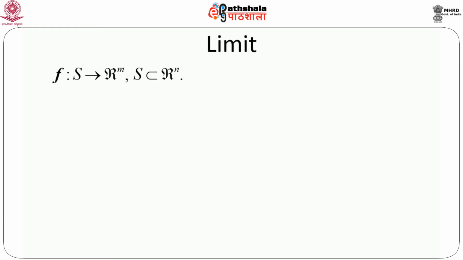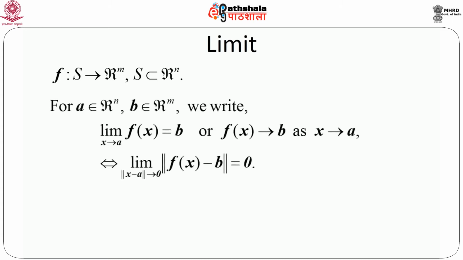So, first consider that f is a function from S to R^m, where S is a subset of R^n, that means n dimensional space. Now, for any point A belonging to R^n, that means A itself is an n by 1 vector, and B belonging to R^m, that means B is an m by 1 vector.